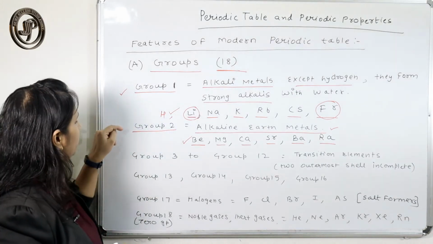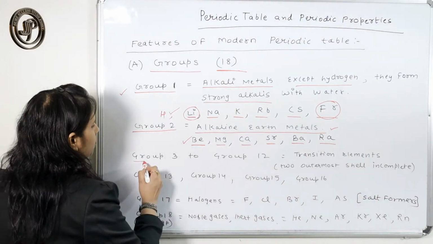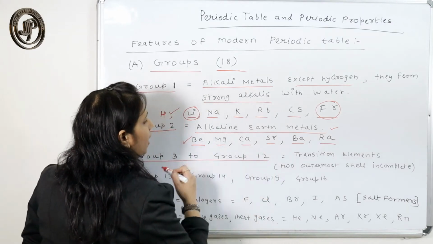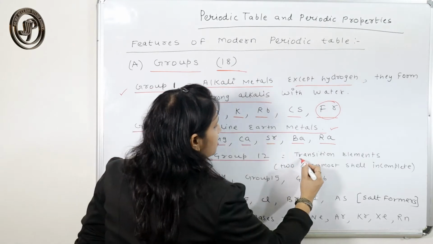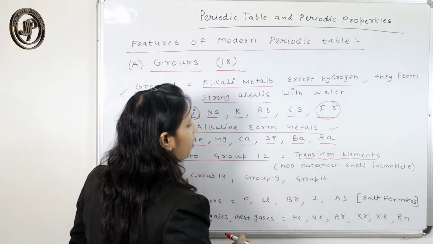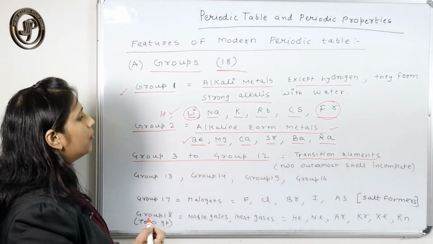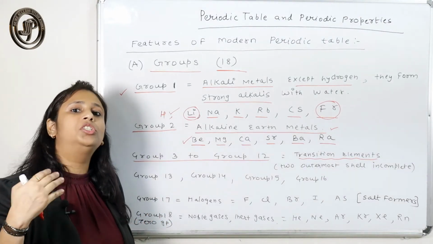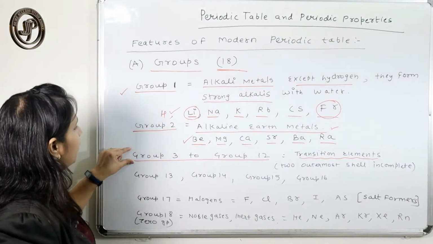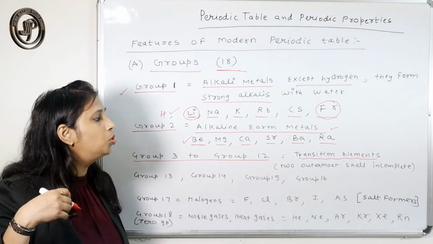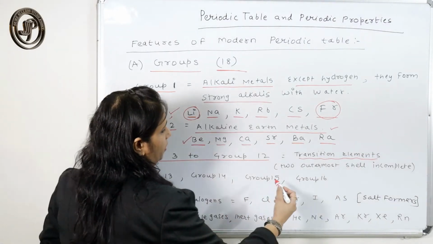Next is group 3. Group 3 to group 12 elements are very special elements. They are called transition elements. Generally, in elements you will find that the outermost shell is incomplete, but in these elements, two outermost shells are incomplete.